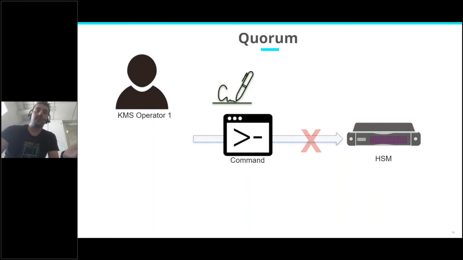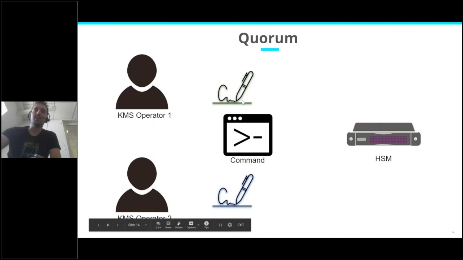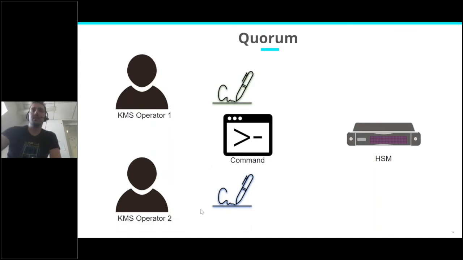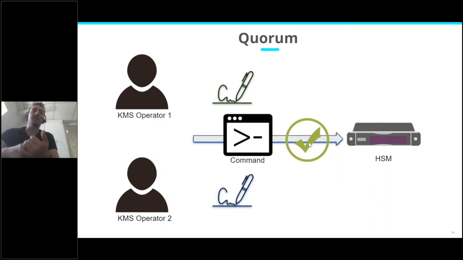So what he will do, he will send the command to KMS operator 2, who will also sign the same command. So the command now has 2 signatures, one green and one blue. And the command and the 2 signatures are sent to the HSM, and this time it will verify the signatures so that indeed operators 1 and 2 are authorized and are part of the domain.